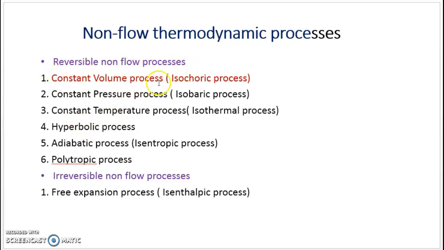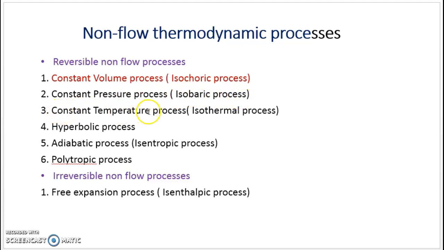First one is constant volume process or isochoric process. Iso means same, choric refers to the term volume. So it is constant volume process. Next is constant pressure process or isobaric process. Iso means same, baric refers to the term pressure. So isobaric process is the other name for constant pressure process.